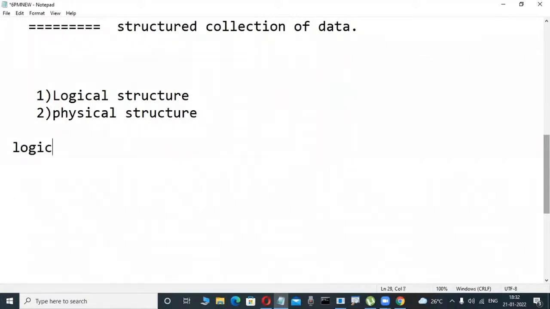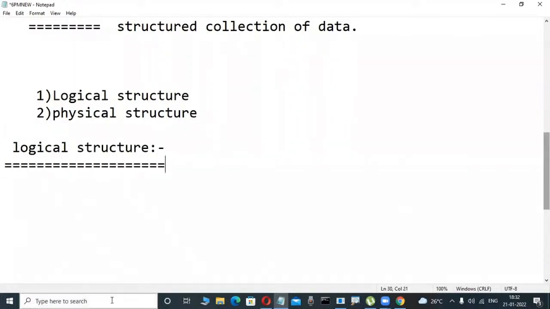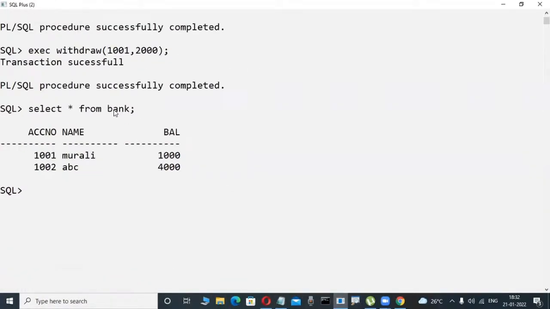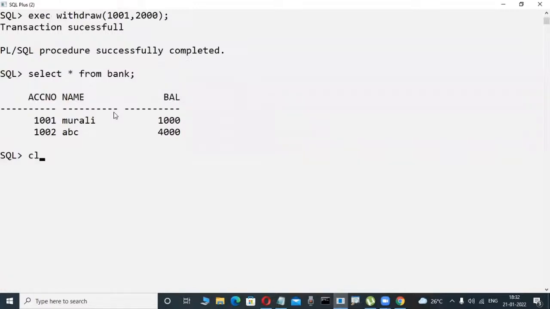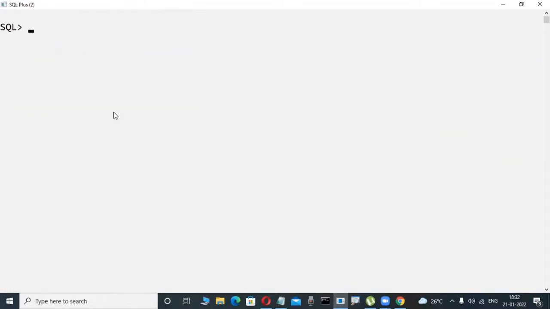Very easy. Now check it out. Slowly observe here. What a logical structure is, is easily understandable. Suppose today I am installing Oracle, for example. Okay, fine. Already I am installing. In this Oracle software, observe here, I try to create a table. Maybe bank is a table, as in the previous case.